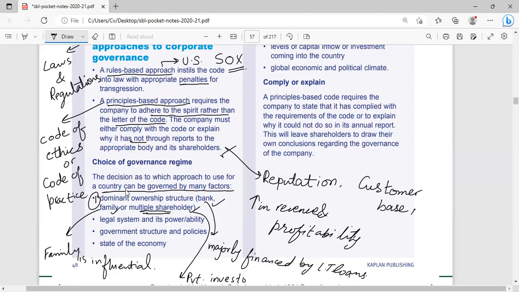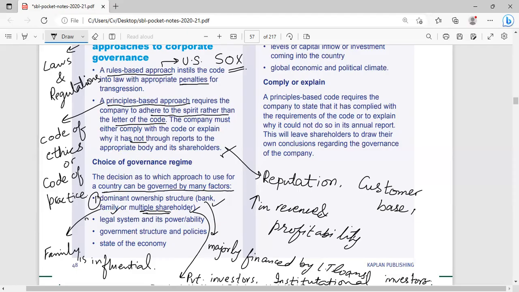It includes institutional investors. Suppose a bank could be your investor, an insurance company could be your investor, or a pension trust could be your investor, or a mutual fund could be your investor. So there could be a number of institutional investors in a company, and these institutional investors can influence the company.